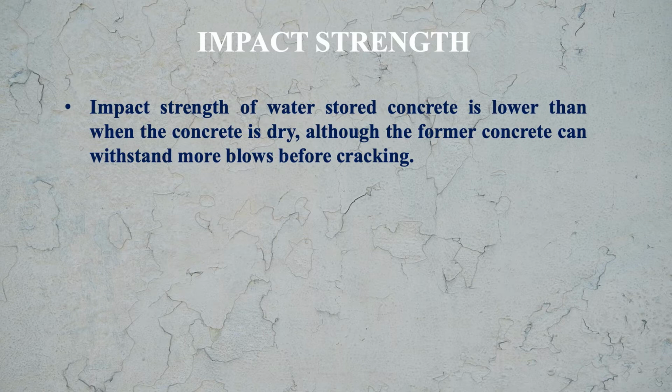Impact strength of water stored concrete is lower than when the concrete is dry, although the former concrete can withstand more blows before cracking. So this way we discussed the properties of hardened concrete.